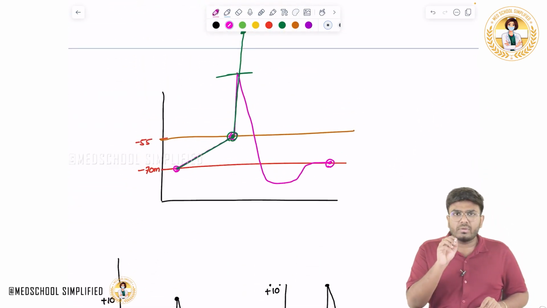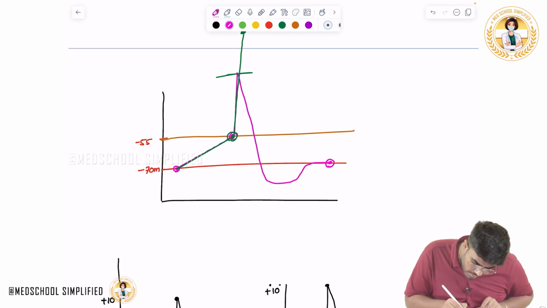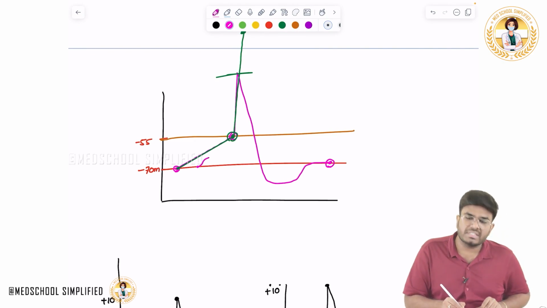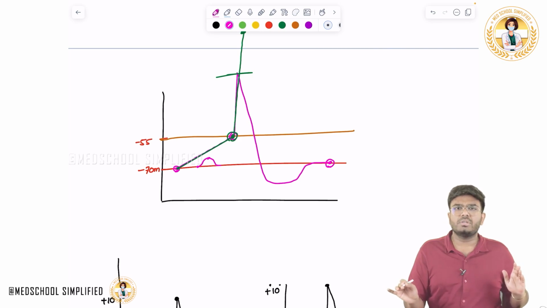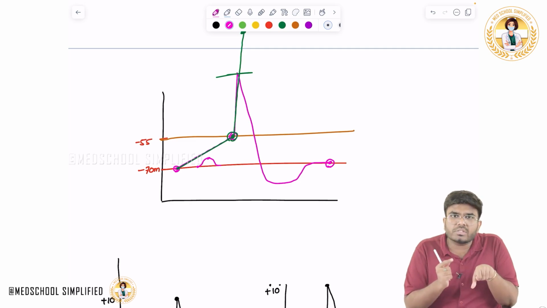If you give a subthreshold stimulus, subthreshold stimulus means from minus 70 it is going to minus 65 and it is dying off. Nothing, no action potential produced. Don't think, sir, you gave a little stimulus so a little action potential is produced.